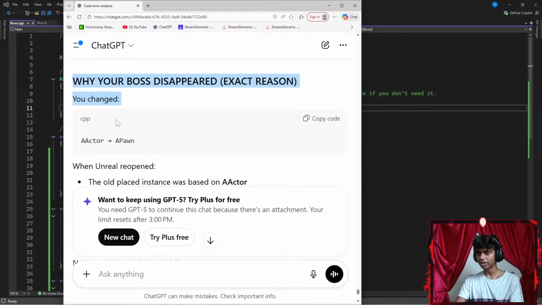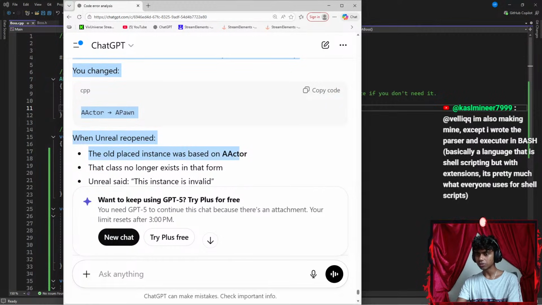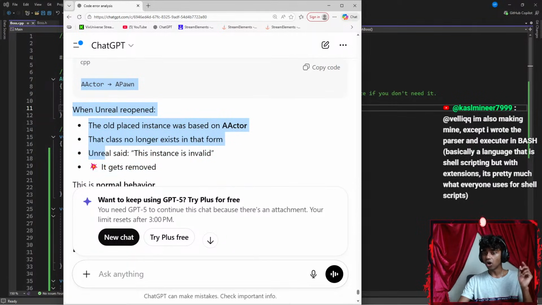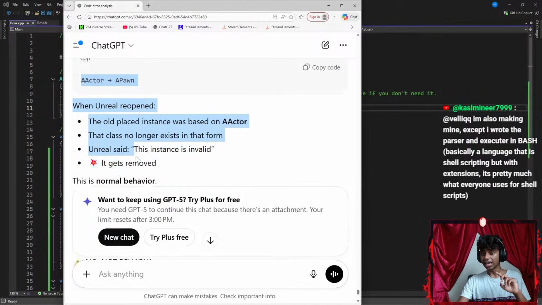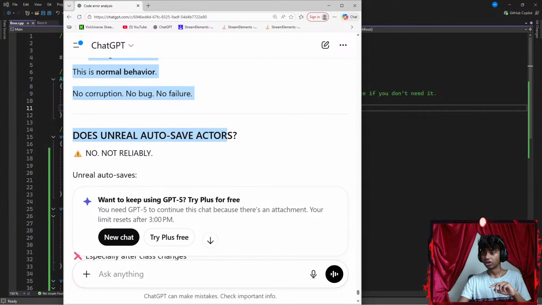This is what happened. Why did your boss disappear? The exact reason: you changed an actor to a pawn, and when Unreal reopened, the old package instance was based on an actor. That class no longer exists in that form. Unreal said this instance is invalid, so it gets removed. This is expected behavior. No corruption, no bug.